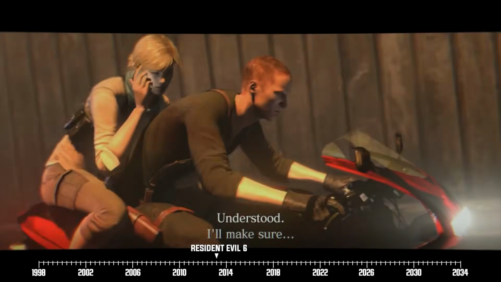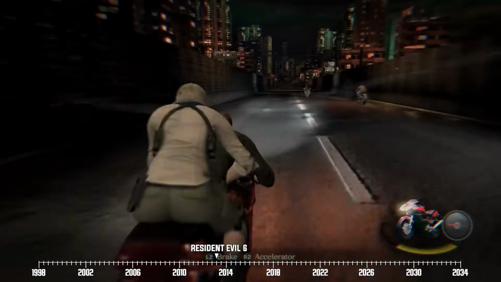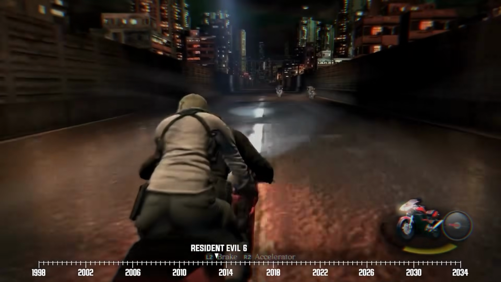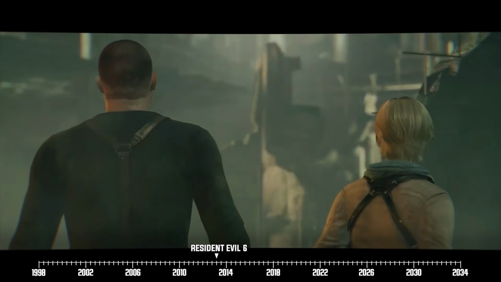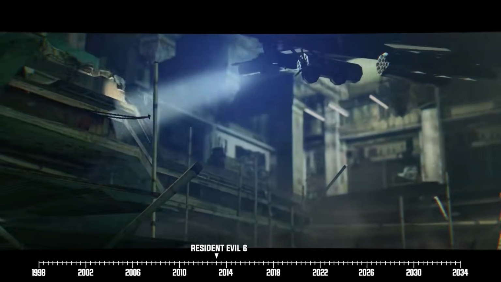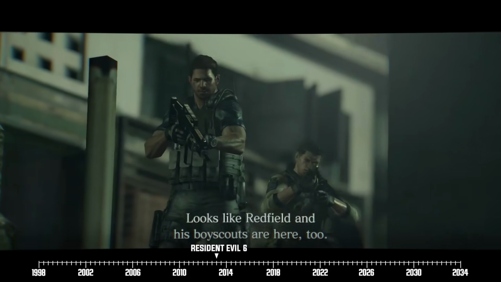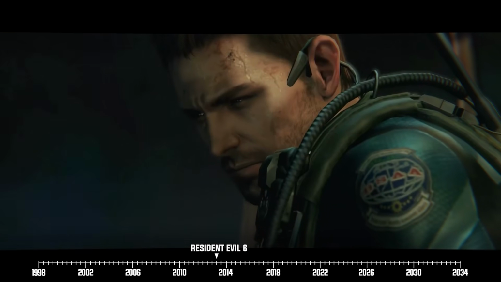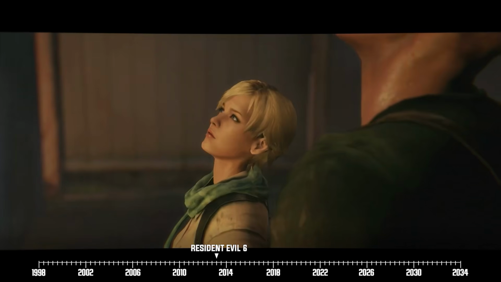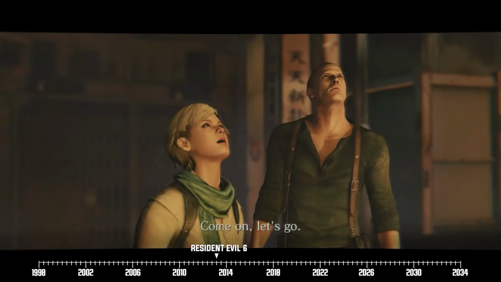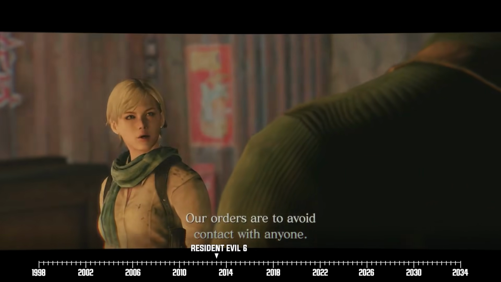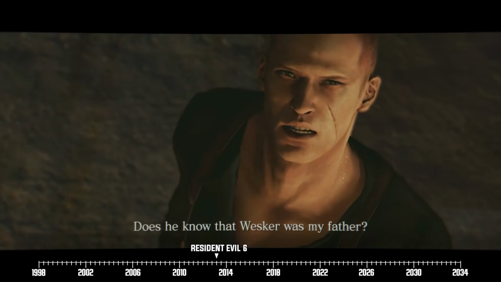But their victory is short-lived, as the duo soon finds themselves surrounded by Neo Umbrella agents yet again. The two youngsters are just about ready to give up when Chris and a squad of BSAA operatives arrive to save them. The problem is, Sherry's boss told them not to make contact with anyone until they've rendezvoused, so the two are forced to flee the scene, without so much as a "thank you for saving us, Mr. Redfield."